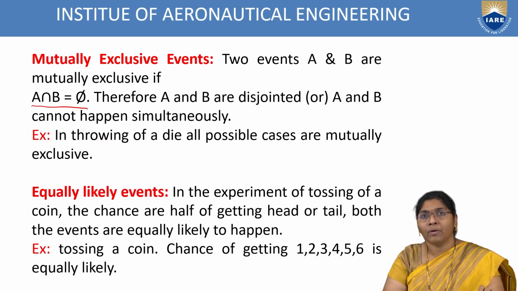Next, equally likely events. In the experiment of tossing a coin, the chances of getting head or tail are such that both events are equally likely to happen. Similarly, in tossing a dice, the chance of getting 1, 2, 3, 4, 5, 6 is equally likely.